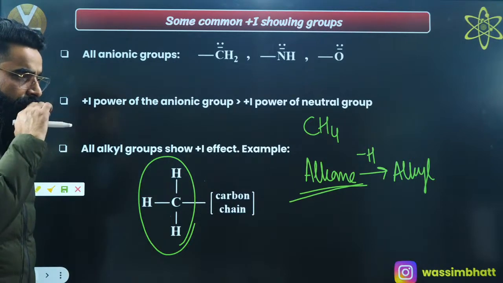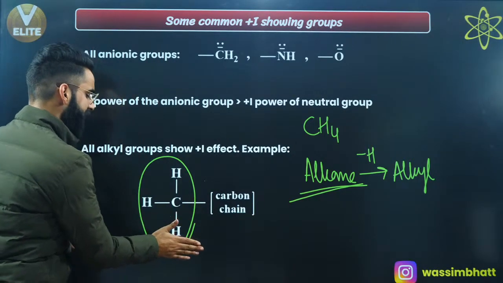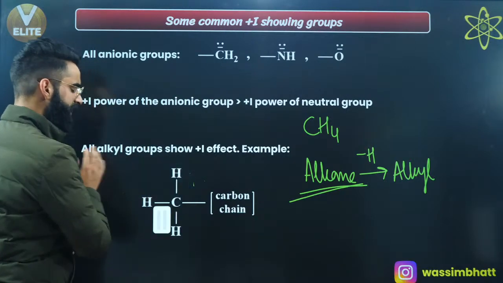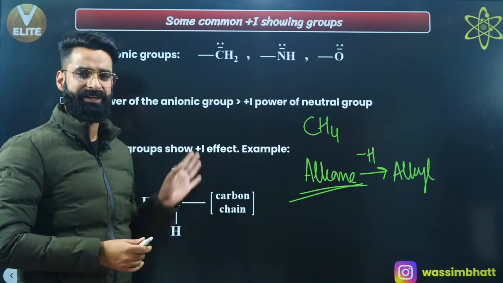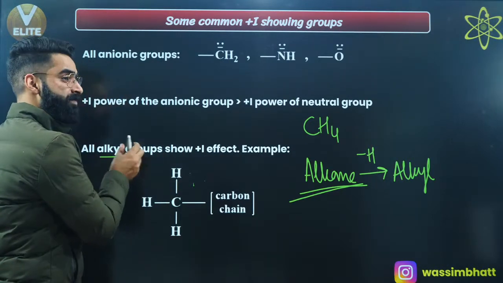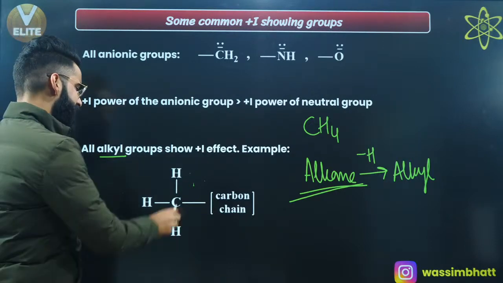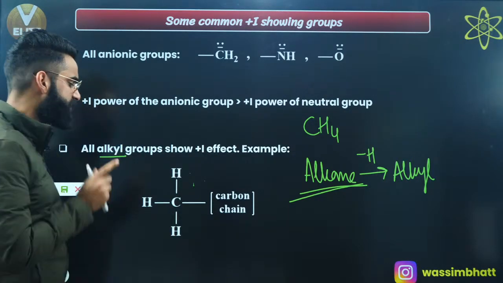Yes? Now have a look. This CH3 is an alkyl group. It's a methyl group basically, which is attached with the carbon chain, right? I'm telling you, all the alkyl groups, be it methyl group, ethyl group, propyl group, whatever alkyl group I have, it's always going to show plus I effect. Why is that? Have a look properly.